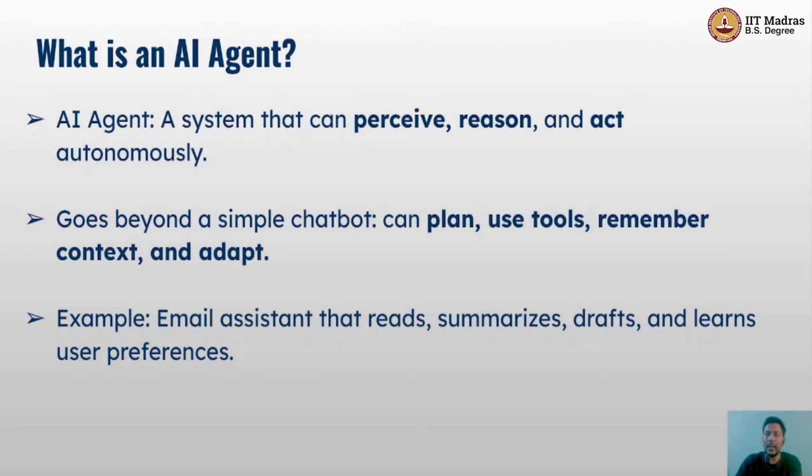Also, it can handle emails, whether it's a spam mail or a legitimate mail, and even adjust the tone based on your preferences. The main difference between an AI agent and a simple tool is autonomy. While tools do exactly what you tell them, an AI agent can decide the next step to achieve its goal, which makes it much more flexible and intelligent.